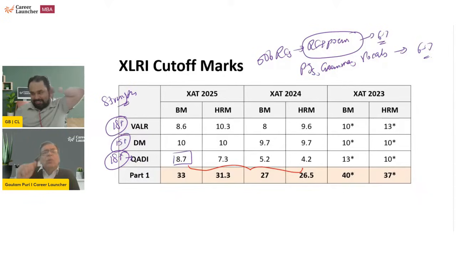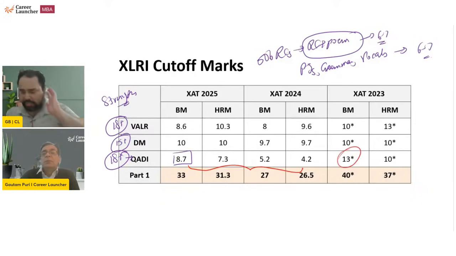Normally क्या है, the rule of thumb in general is if you are getting a double digit score in any section, you have more or less cleared the sectional cutoff. A rule of thumb होता है मेरा इसके अंदर by and large, unless the paper becomes excessively easy, which was the case in 22 and 23.